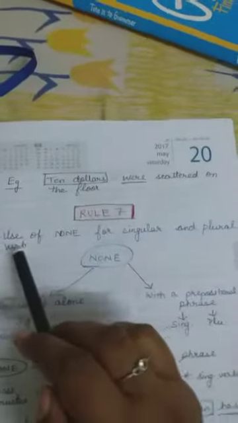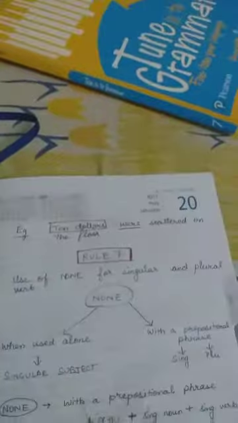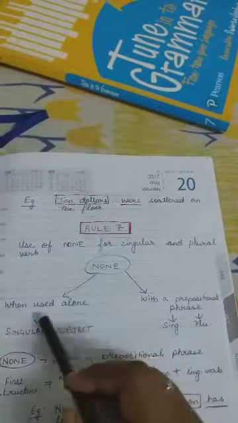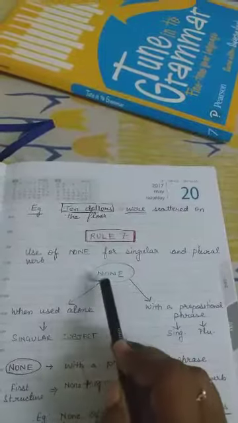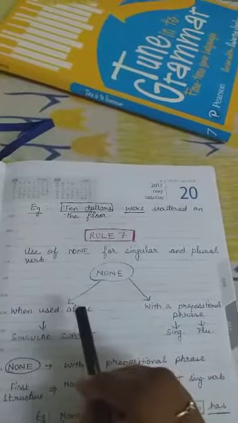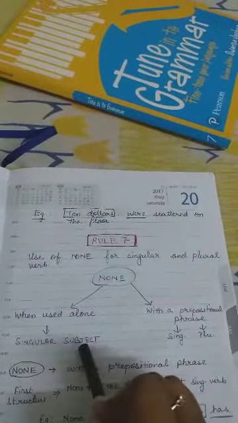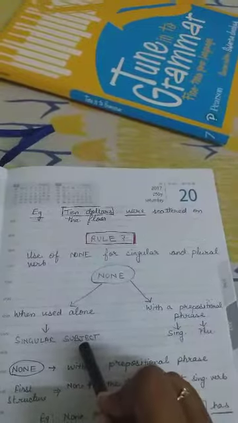It says use of none for singular and plural verb. Whenever in a sentence you find none is used, then the verb will be singular or plural. Now, when none is used alone, only none is there in a sentence, then it will be used in a singular form. If it is in plural, then we will be using plural form.